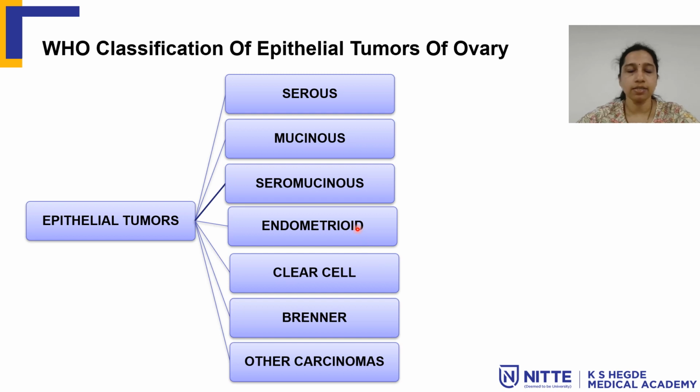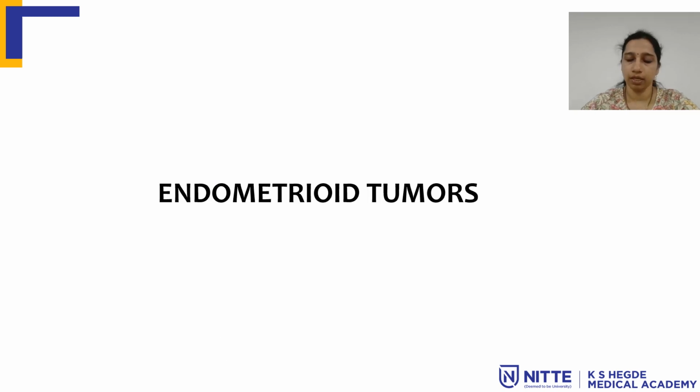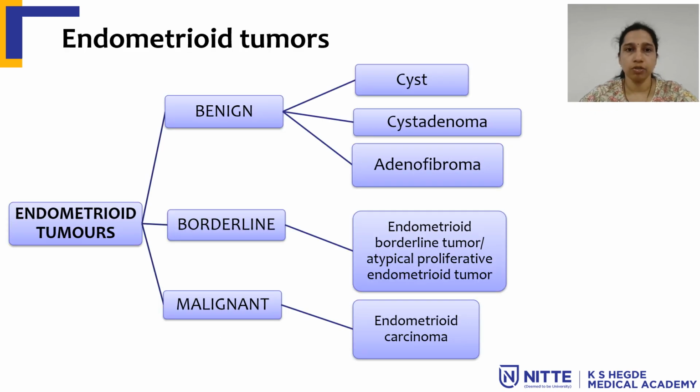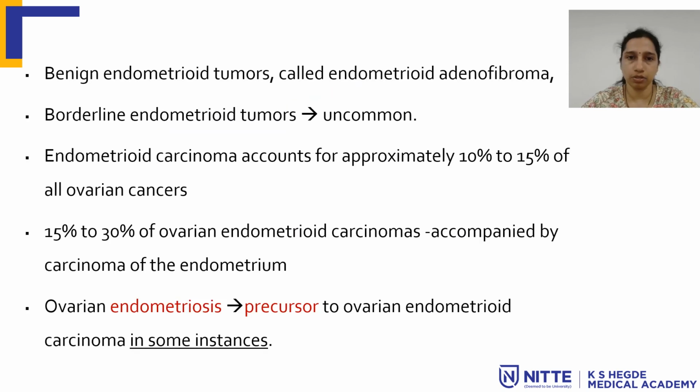As we have already discussed, the WHO has classified the epithelial tumors as serous, mucinous, seromucinous, endometrioid, clear cell, Brenner and other uncommon carcinomas. Coming to endometrioid tumors, based on the proliferation, there is benign tumor, borderline tumor and malignant tumor. Benign and borderline tumors among endometrioid tumors are quite rare. Benign tumors can be cystadenoma or adenofibroma based on cyst and fibrous component. Borderline tumors are called endometrioid borderline tumors. Malignant tumors are called endometrioid carcinoma.